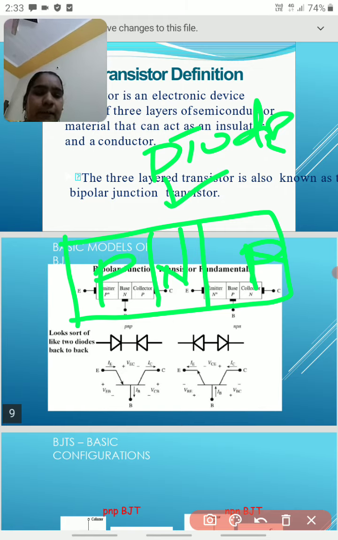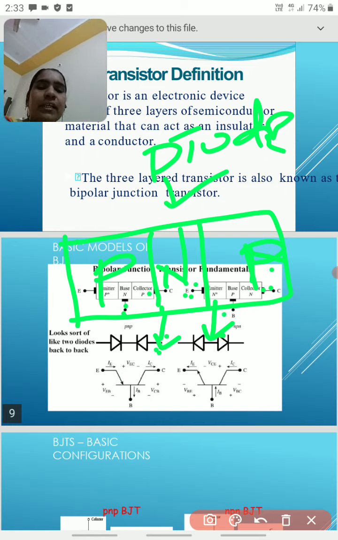This is called the PNP transistor. So the transistor contains 3 materials, and 2 junctions.